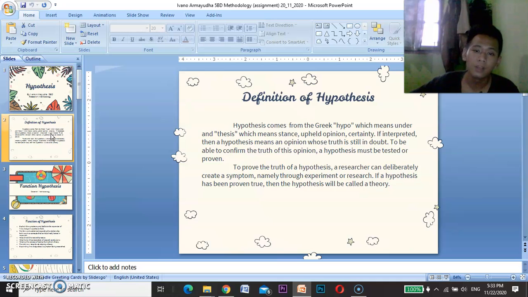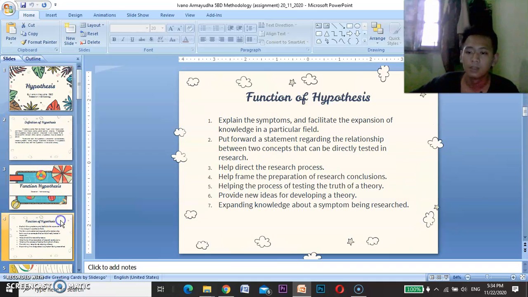As far as I know, a hypothesis usually involves proposing a possible relationship between two variables: the independent variable as what the research changes, and the dependent variable as what the research measures. Okay, that is the definition. The next slide is the function of hypothesis.